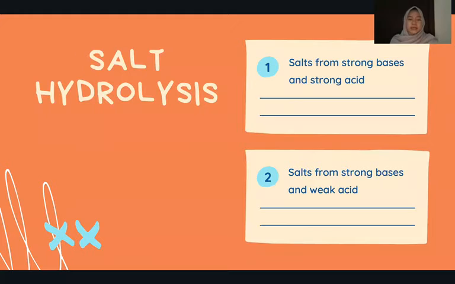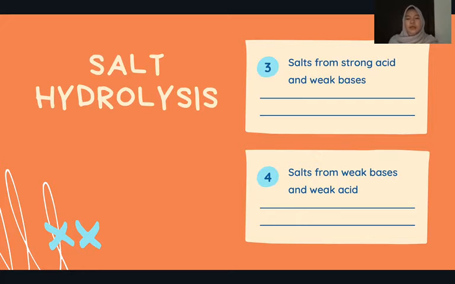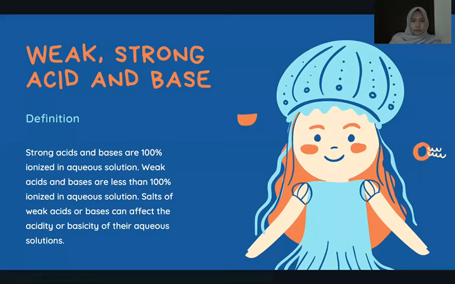And the next is salt hydrolysis. There are four types of salt hydrolysis. The first is salt from strong acid and strong base, the second is salt from strong base and weak acid, the next is salt from strong acid and weak base, and the last is salt from weak base and weak acid.